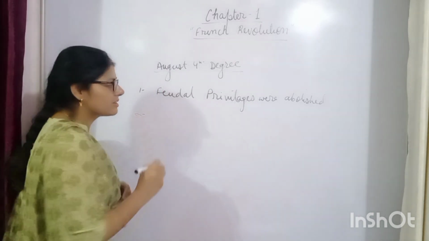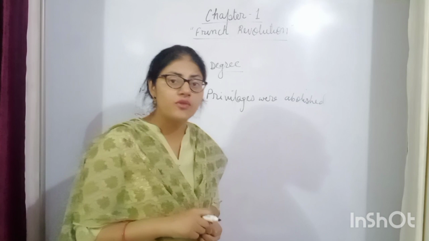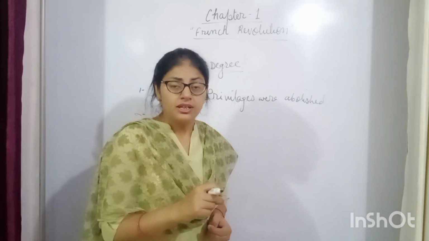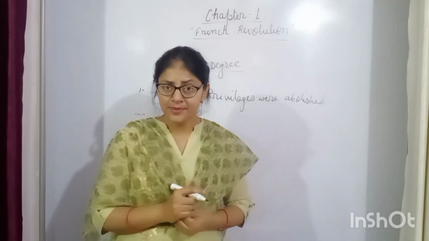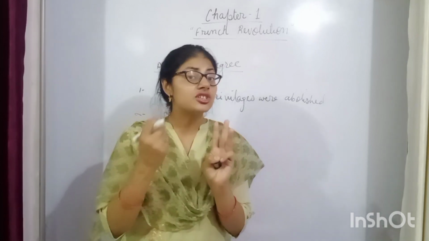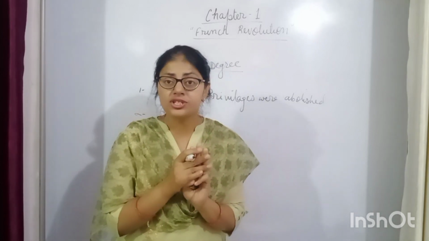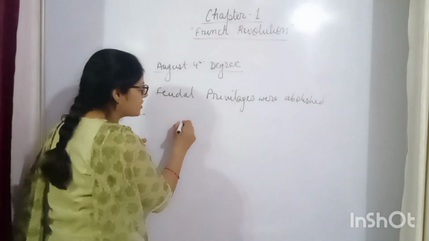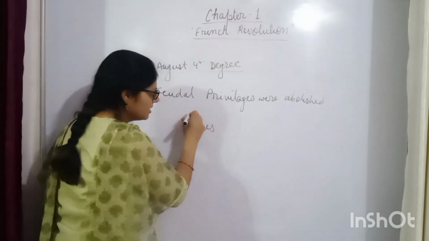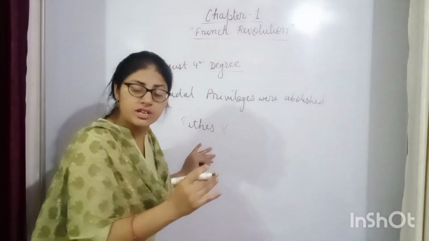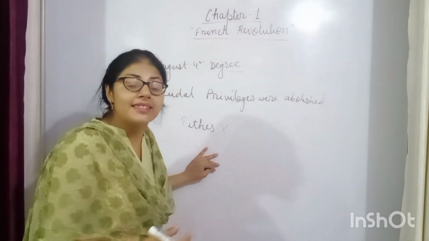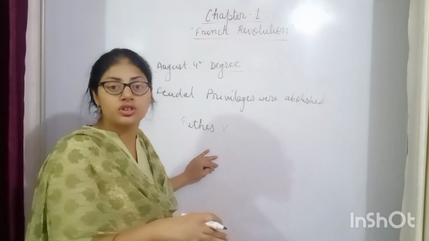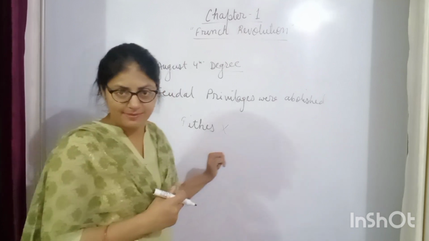The second thing in the August 4 decree was that the privileges of the church were also taken away. The tax collected by the church, which was called the tithe, was also abolished. Now the church was no longer allowed to collect taxation, and the land owned by the church was also confiscated.